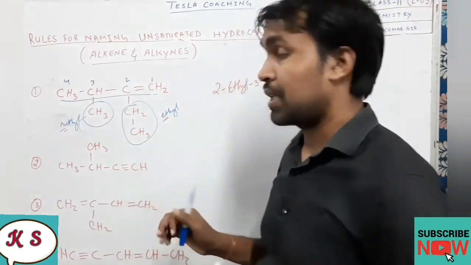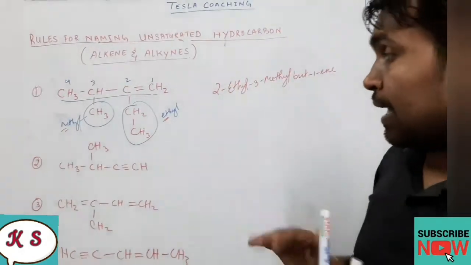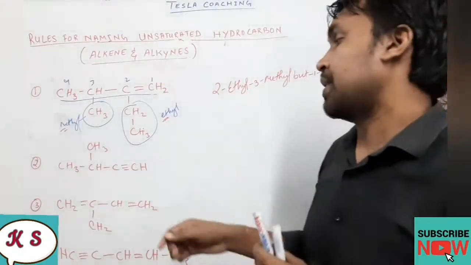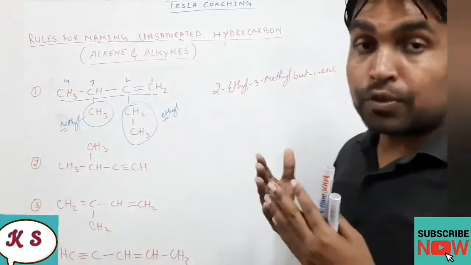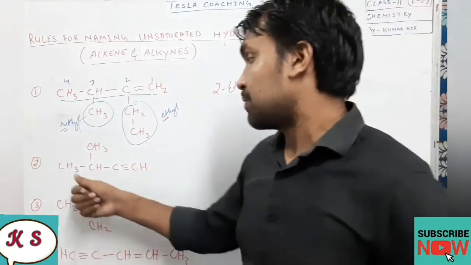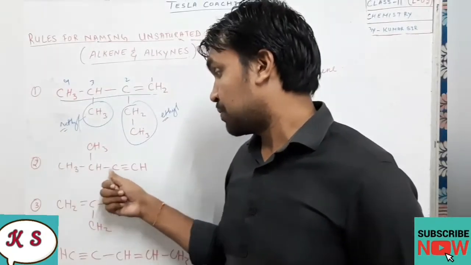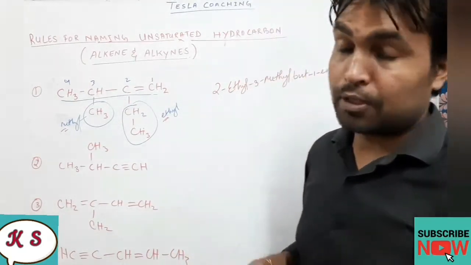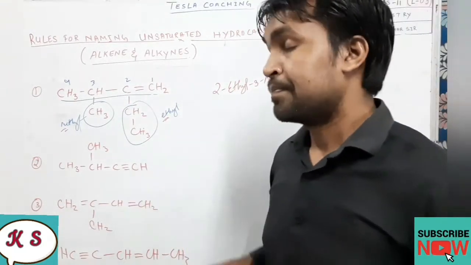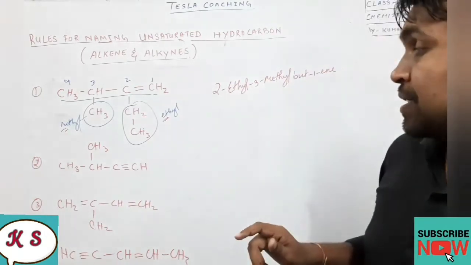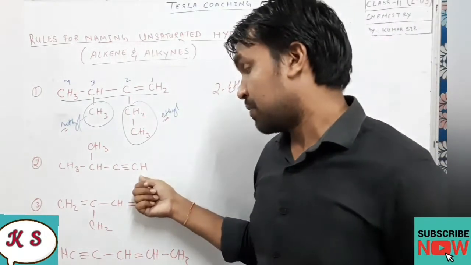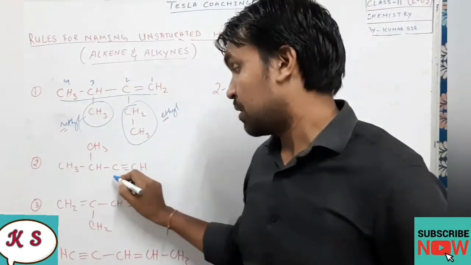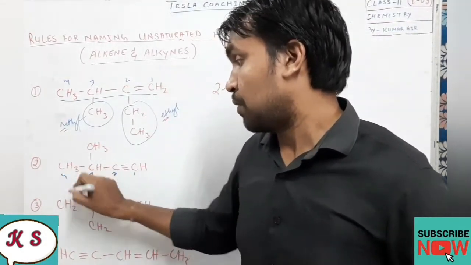1, 2, 3, 4. There are 4 carbons, and another rule says that the numbering should be done in such a way that the double bond or the triple bond should get the lowest number. So if I do the numbering from here, 1, 2, 3, then the position of the triple bond is getting which position? 3rd. But is another option there or not? Yes, we can start numbering from here, so it will get the first position, so we will go for the second option, 1, 2, 3, 4.